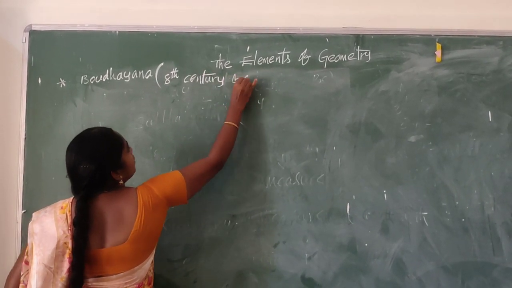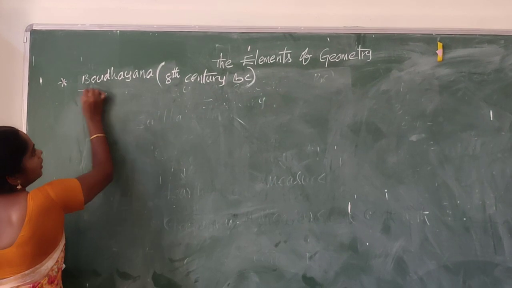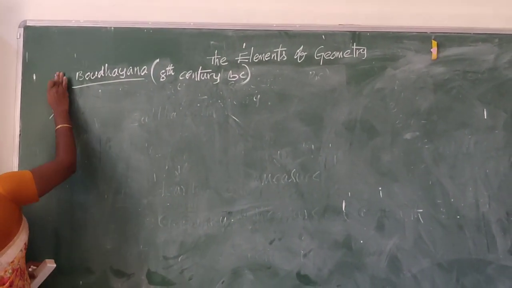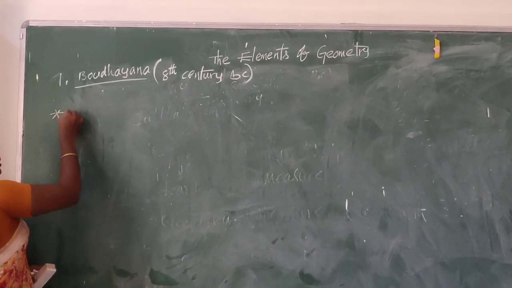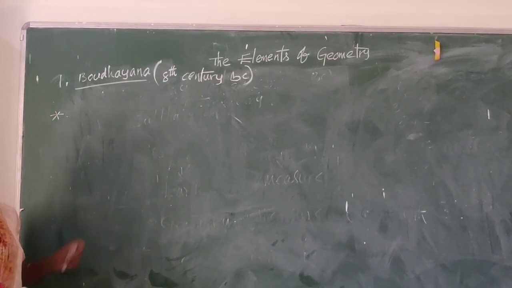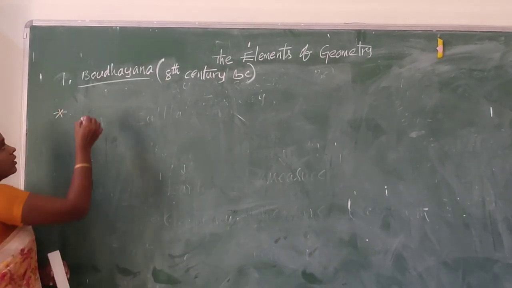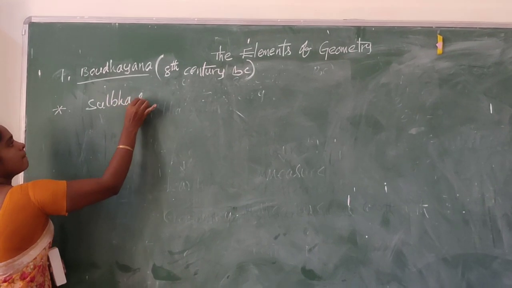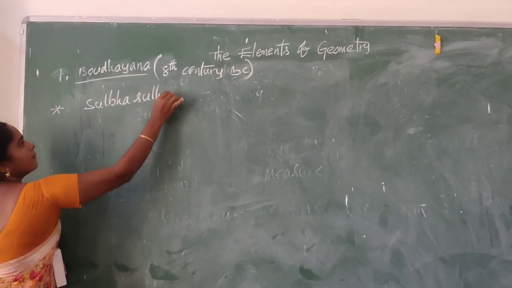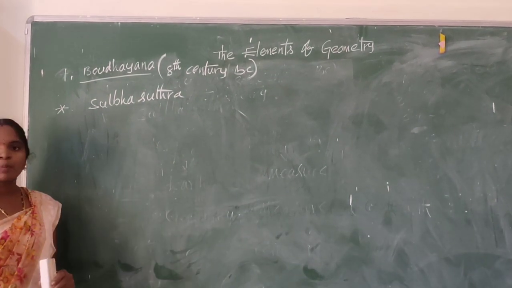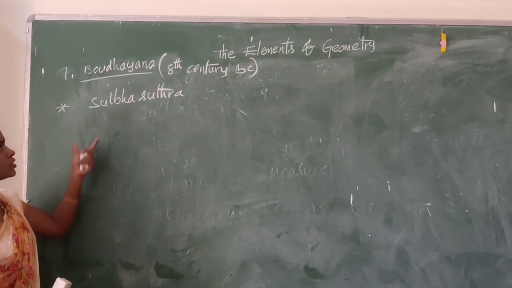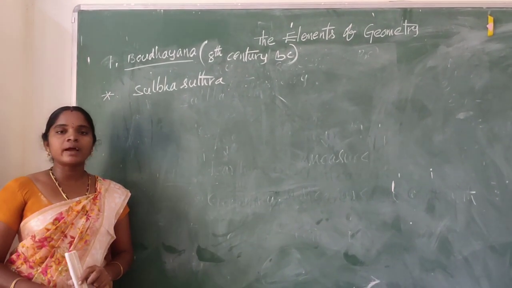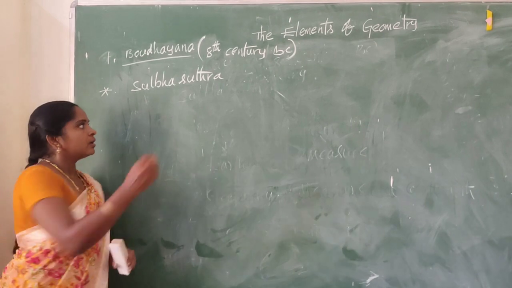Baudhayana, 8th century BC. He has proposed Sulba Sutra, which contains examples for Pythagoras triples.